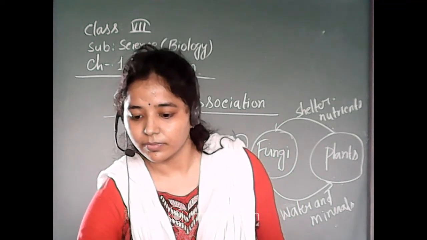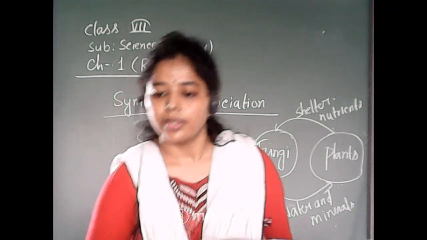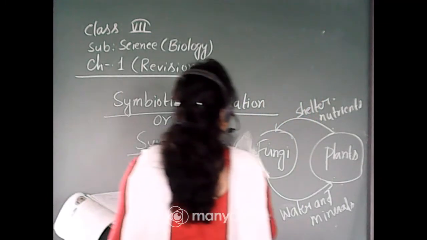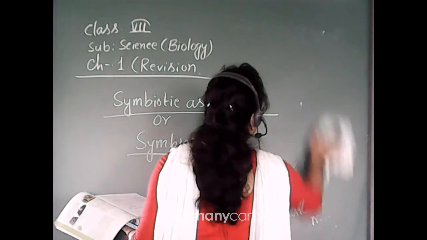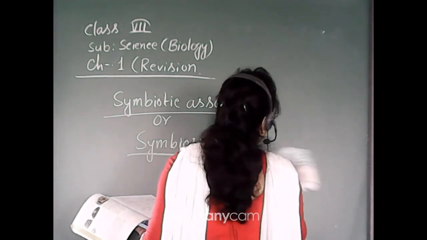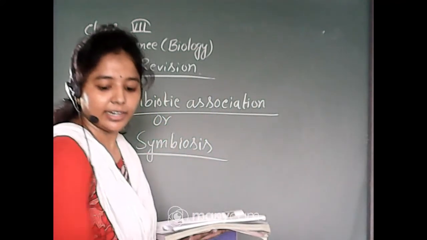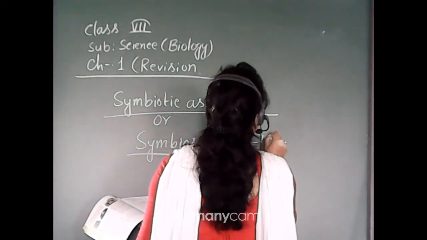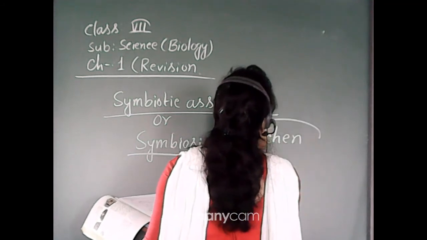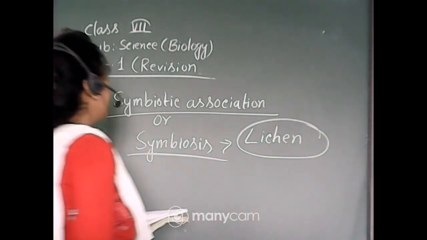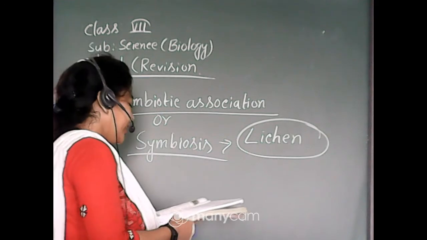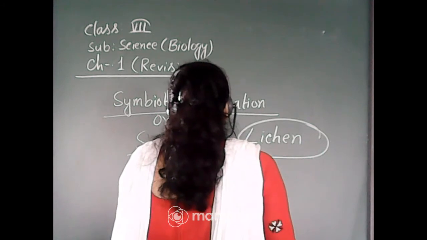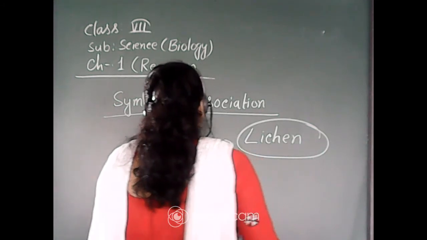Next, I will give another example of symbiosis. Such a symbiotic relationship is known as lichen, where two organisms live together and share the things they need.